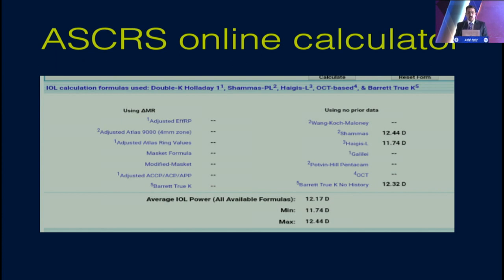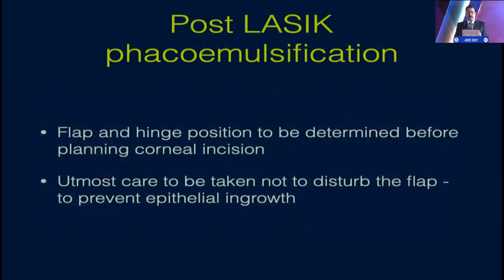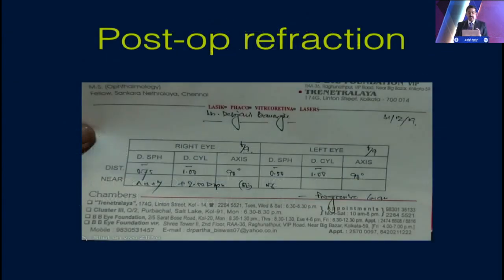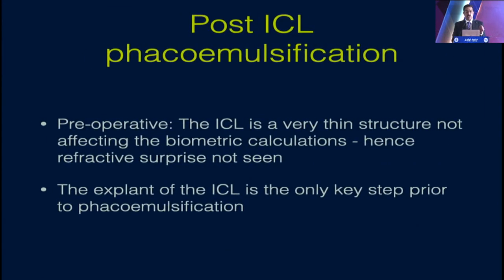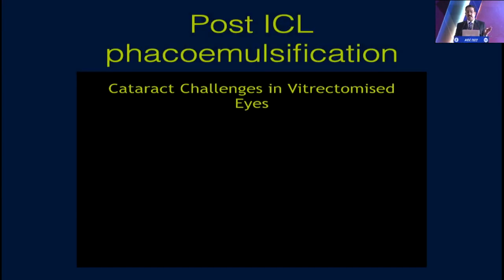The ASCRS online calculator gave us a 12 diopter, but we did implant the 15 diopter, and this was the postoperative result. Had we implanted the 12 diopter lens, we would have definitely been in error. So again, to stress the fact that on-table retinoscopy is very important. The post-ICL phacoemulsification: the ICL is a very thin structure, and there has to be no deviation from the biometric calculation that you would do for a normal patient.